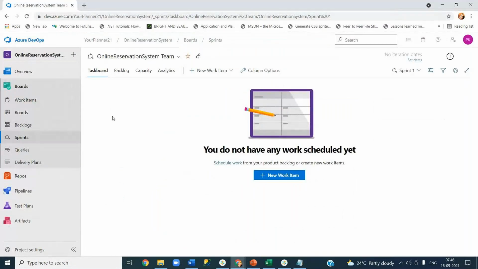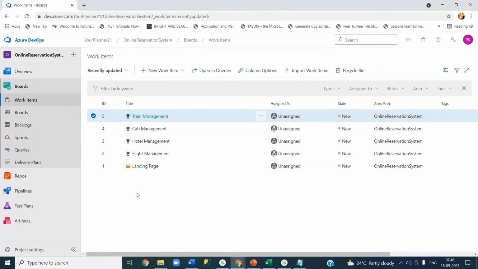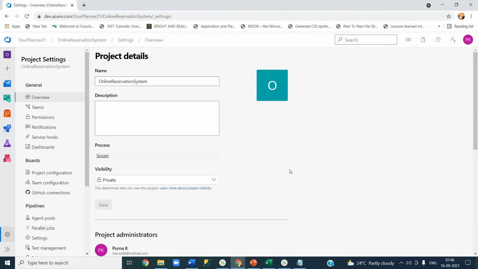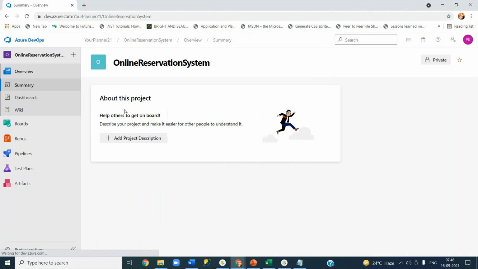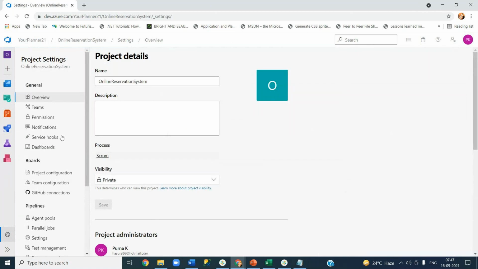So I quickly created these backlogs, sorry, work items: epics and features. And you see in sprints there is nothing here. What are the minimum prerequisites for your project manager to start? First, you need to have teams. Create teams, that is the first step. So how do you create them? You are in this project. Anything related to configuration, you need to go to settings. At the bottom you can see project settings. Go to the project settings, and now let's start with the teams.